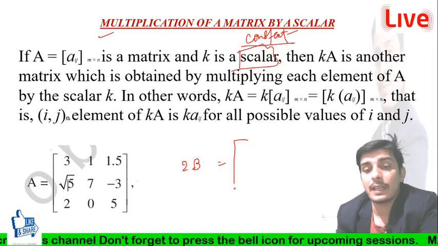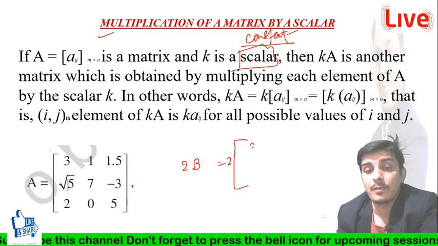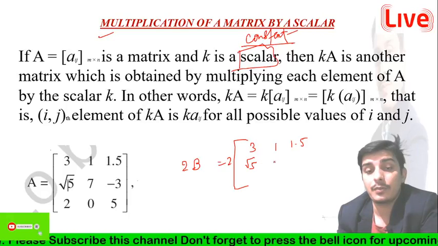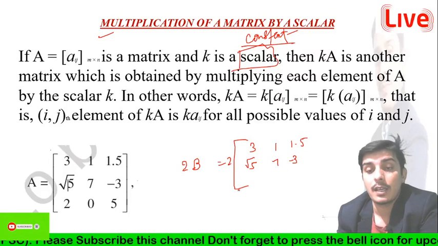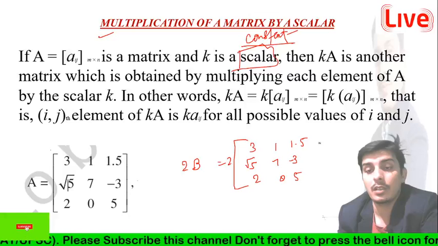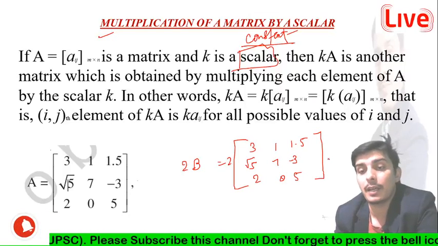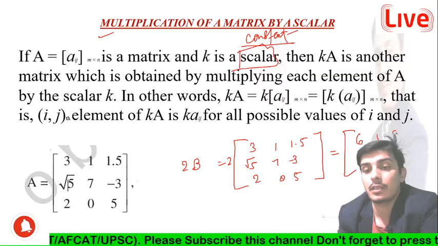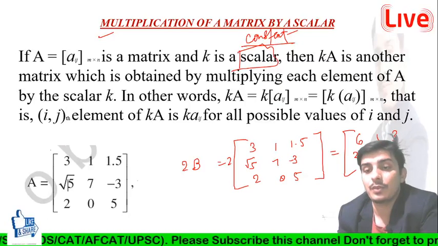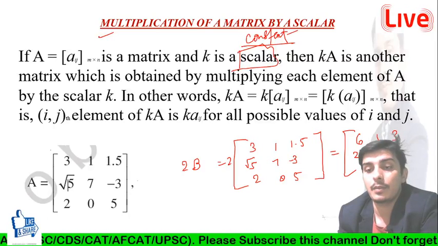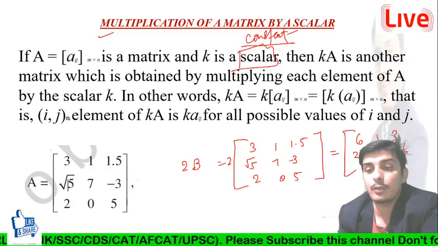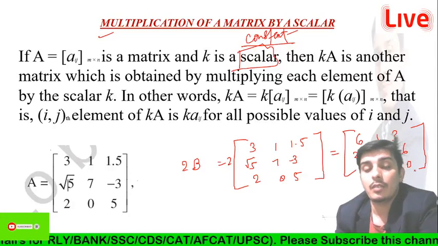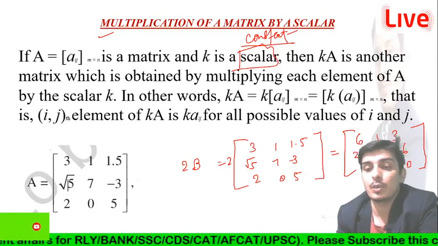First of all, we can write it as 2 times the matrix with rows 3, 1, 1.5, then root 5, 7, minus 3, and 2, 0, 5. Are you getting my points, guys? After multiplying, we get the result 6, 1, 3, then 2 root 5, 14, minus 6, and 4, 0, 10. Everything okay? Please write yes in the chat box, guys. So this is the correct answer.